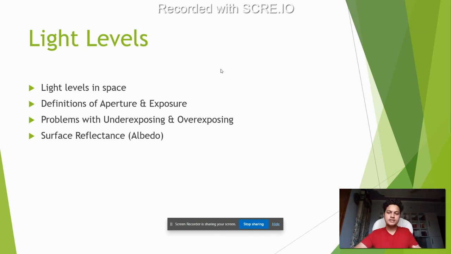Surface reflectance came up in the conversation: usually the moon and the earth are at very similar light levels, but if we see them both in a single image, the moon is a lot darker than the earth. The reason for that is basically surface reflectance. The moon has a lot less surface reflectance than the earth does.